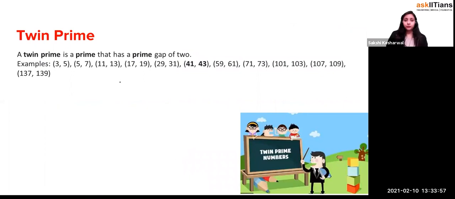What do you mean by twin primes? Twin primes: if you take two primes, a twin prime is a prime that has a prime gap of 2. There should be a gap of 2 between the numbers.